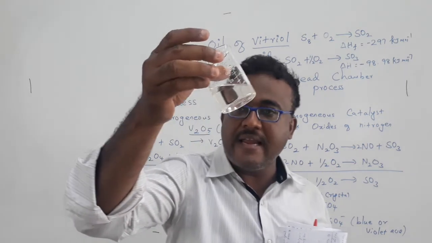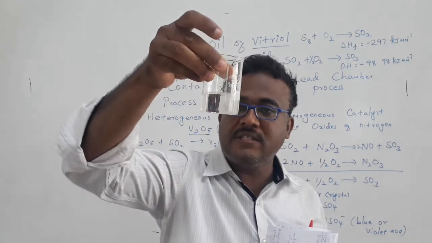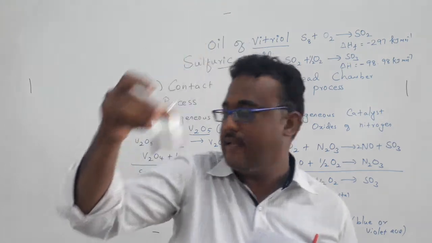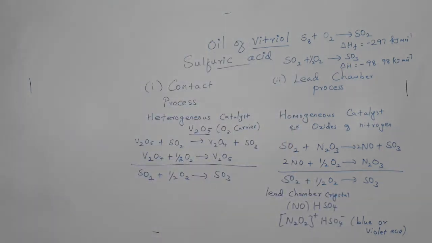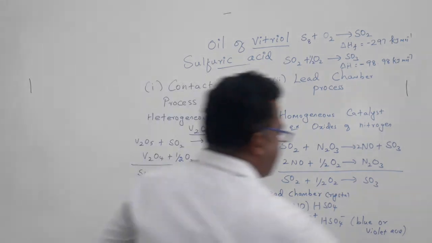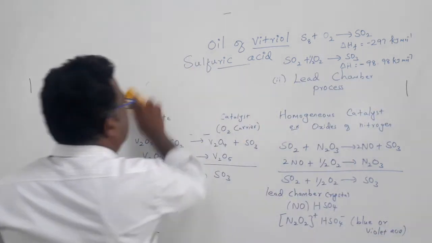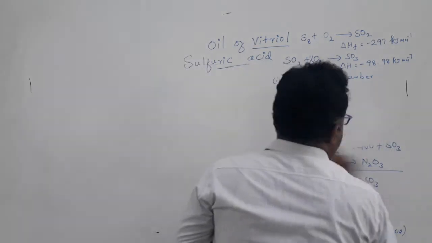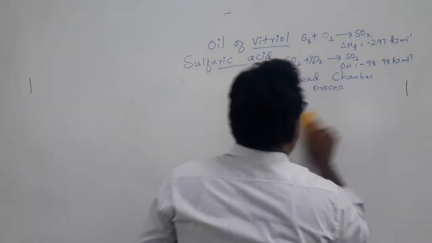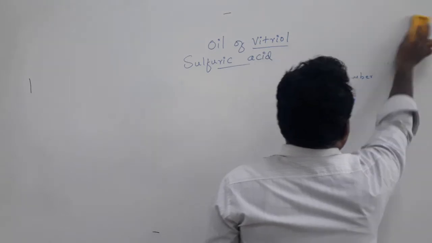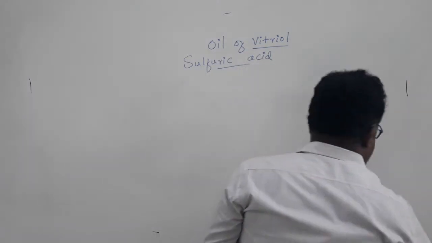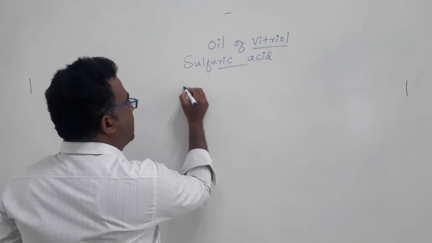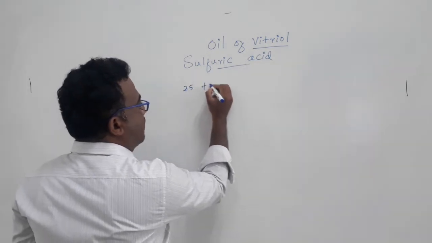You can see that it's a highly viscous liquid. Viscosity is the main problem here. Viscosity is 25 times higher.